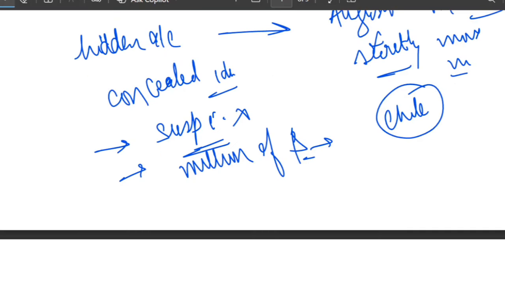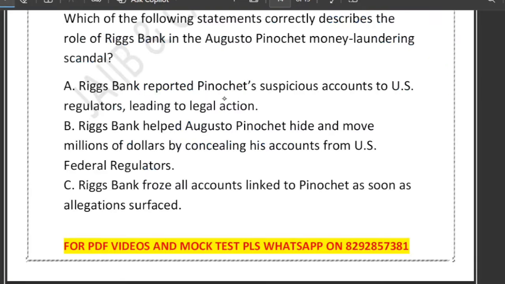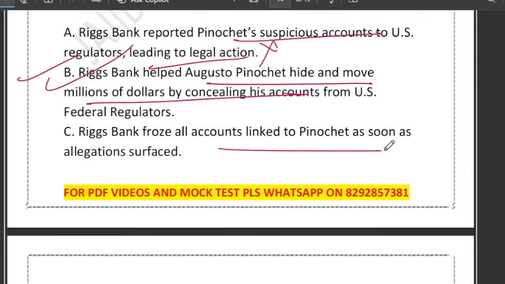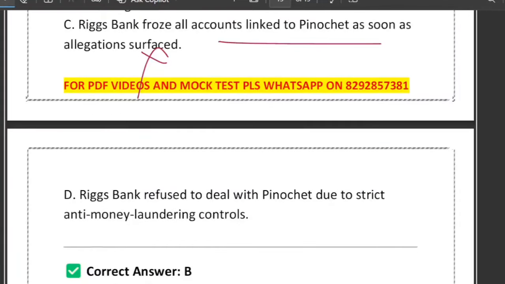So let's look at the options. Option A says that Riggs Bank reported Pinochet. So no. Actually, Riggs Bank did not report the suspicious activity. In fact, they hid his account from the regulator. Option B is the perfect one, right? Riggs Bank helped Augusto Pinochet hide and move millions of dollars. Exactly. C says that Riggs Bank froze all accounts. No, that's completely wrong. And option D says that Riggs Bank refused to deal with Pinochet. No, that's wrong, right? So option B is the correct one.